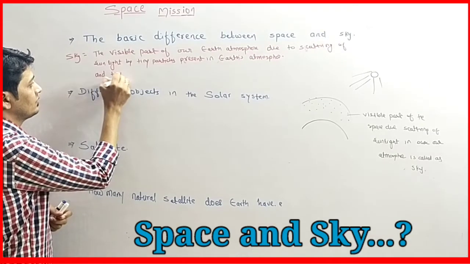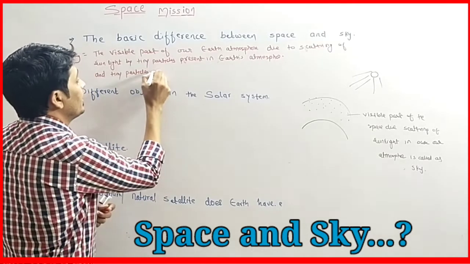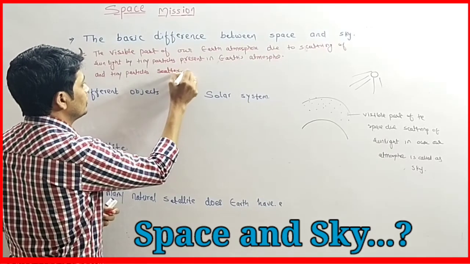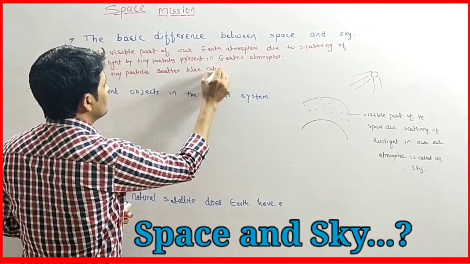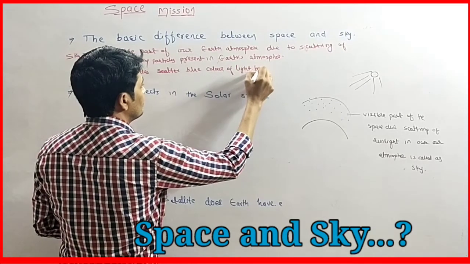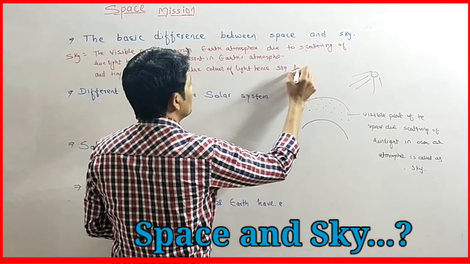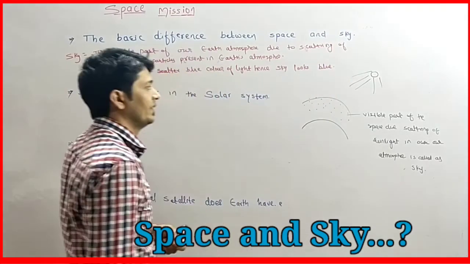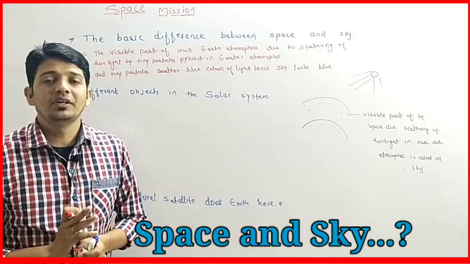Tiny particles scatter the blue color of light, hence the sky looks or appears blue. Okay, so in our atmosphere the blue part of the space is nothing but the sky.